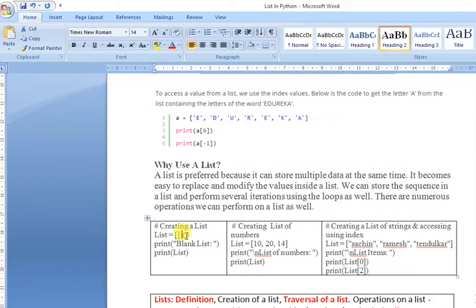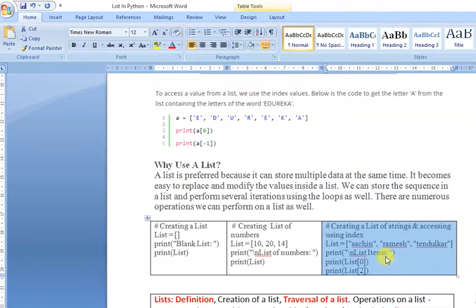So how to create a list? This is an example of a blank list. Correct? I will be executing all these codes for you. Don't worry, I am just explaining the theory today. In the next video, I will be executing all the code. So here I am declaring another list with all integer values or numbers. Here I am declaring a list with all strings. Correct? And I am accessing the elements there. So this is the 0 index, this is the 1 index, this is the 2 index. So what will be the output? Output will be Sachin Tendulkar. Correct? 0 means Sachin and 2 means Tendulkar.